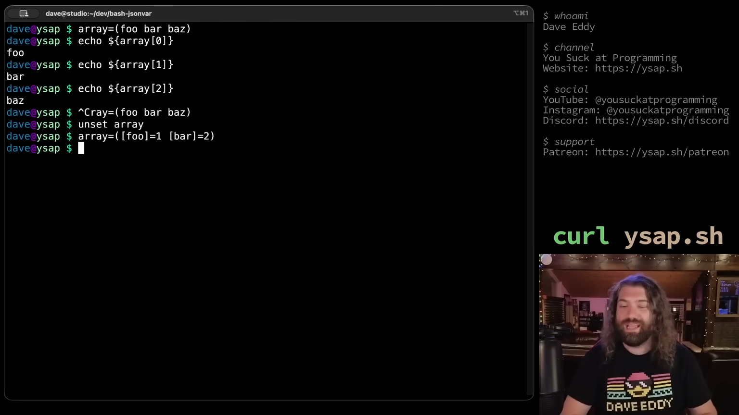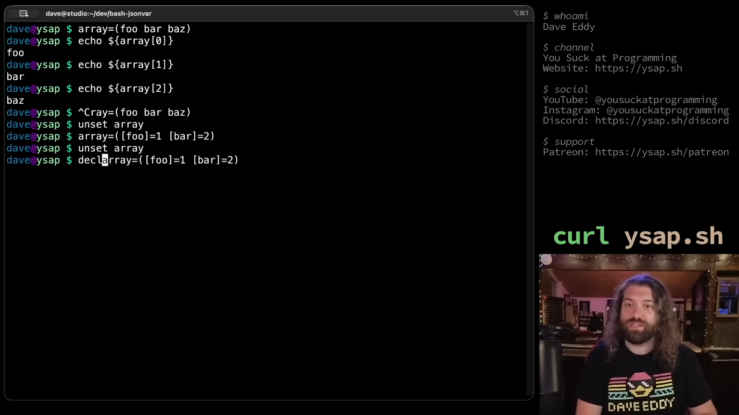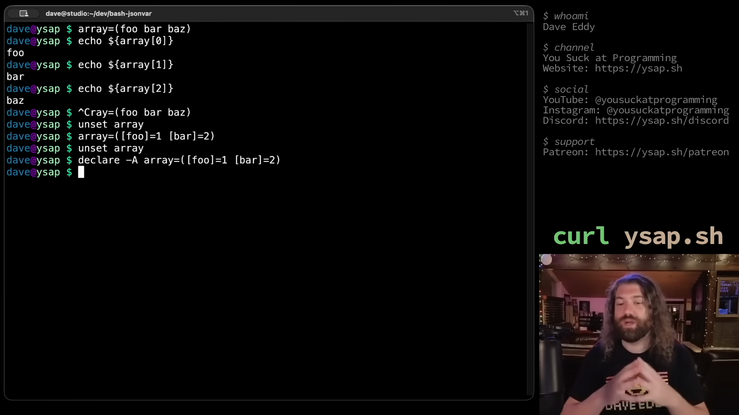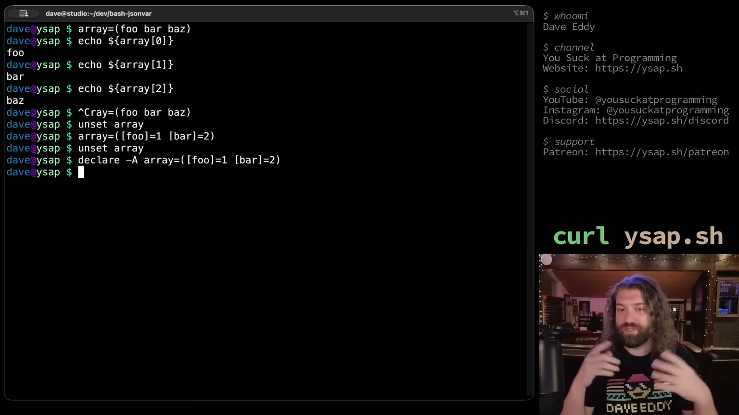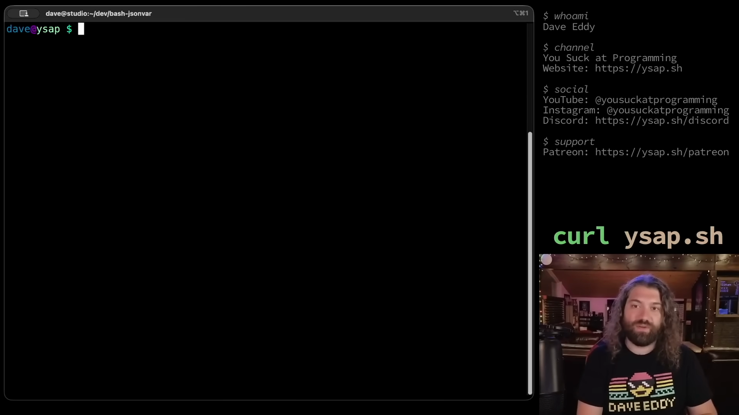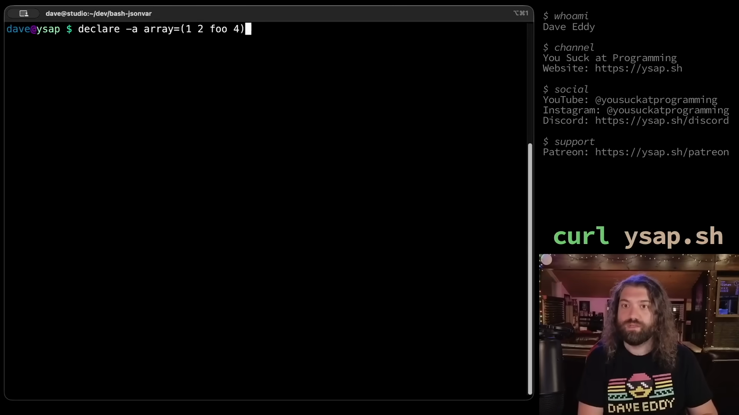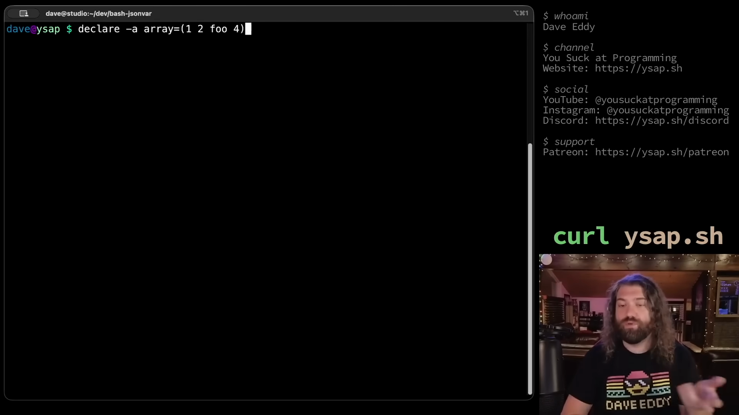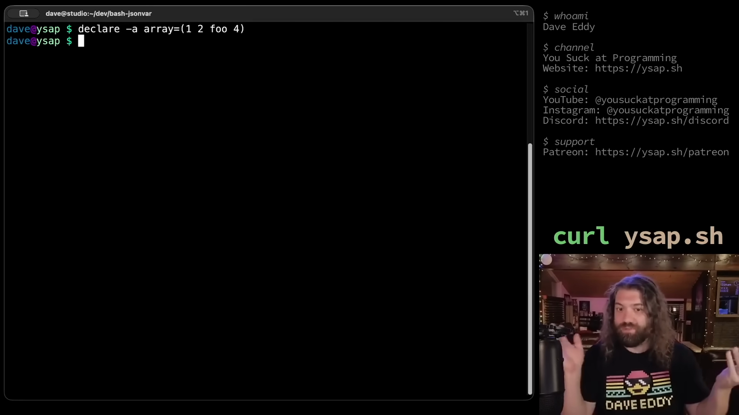If I do this, it looks like it worked, but it really doesn't. It actually ends up making an indexed array under the hood. So what you want is declare -A. So lowercase a for indexed arrays, capital A for associative arrays. Why am I talking about this? Because let's go ahead and get rid of all this. Let's unset array, and let's say declare -A array 1, 2, foo, 4. So 1, 2, foo, 4. Obviously, it's a little bit weird, but that's totally valid.